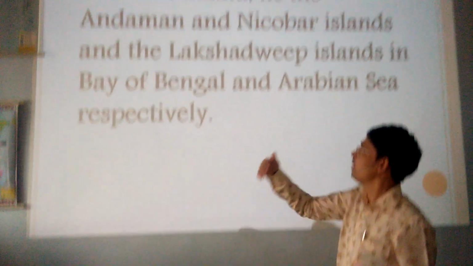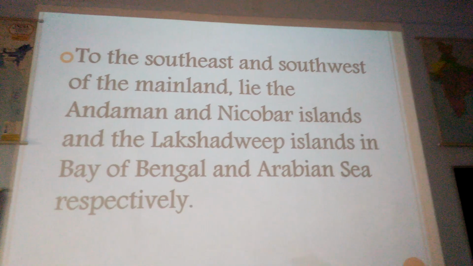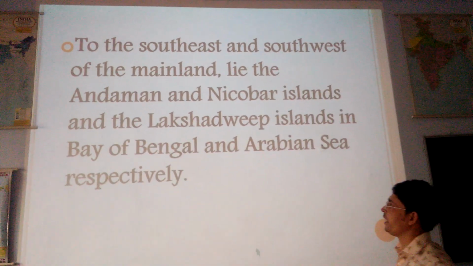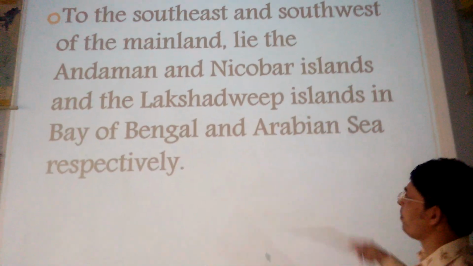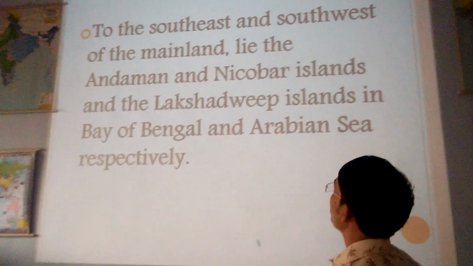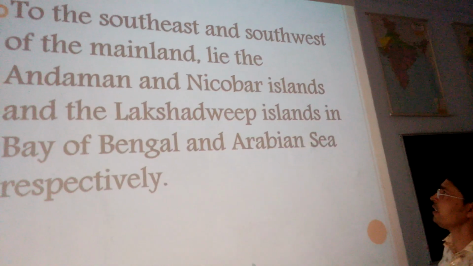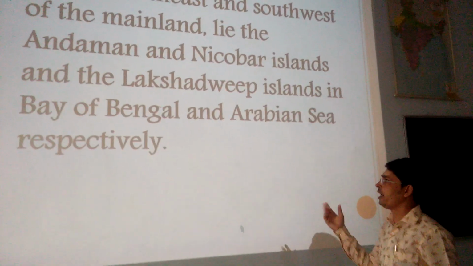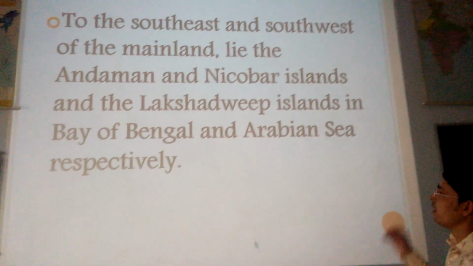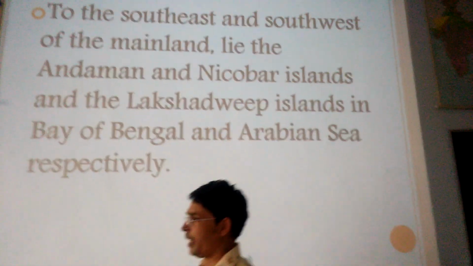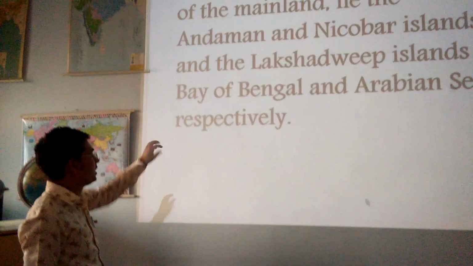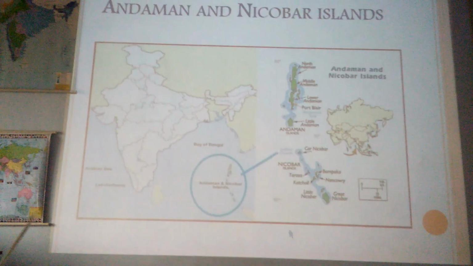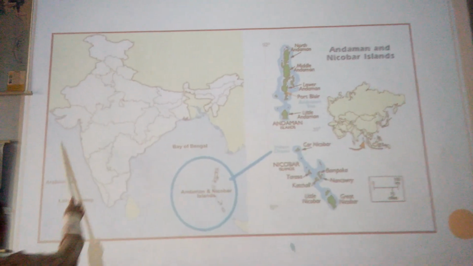Moving to the next, we are going to talk about India's islands. India's islands are two, which are Andaman and Nicobar and Lakshadweep Islands. To the southeast and the southwest of the mainland of India, we have the two islands, Andaman and Nicobar and Lakshadweep, which are respectively lying in the Bay of Bengal and in the Arabian Sea. With the help of India's outline political map, we will see this one. Now in the next slide, this is India's outline political map.